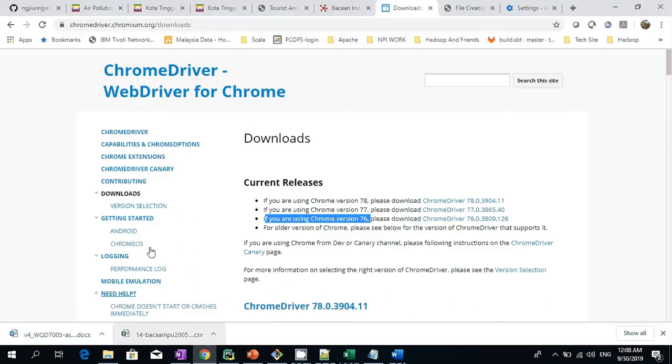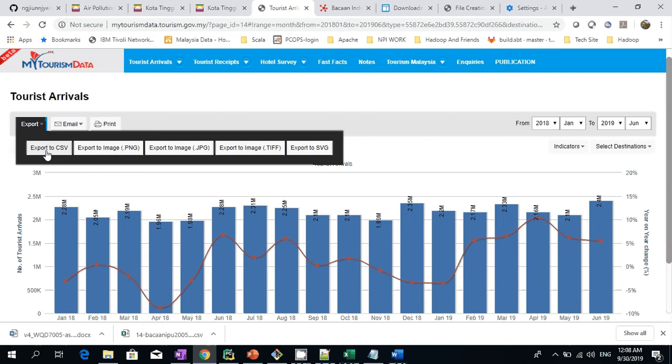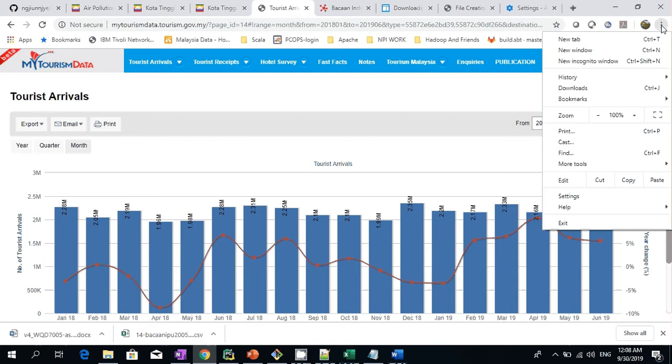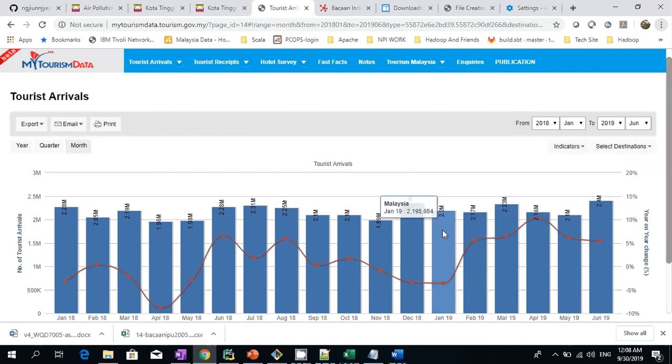Now let's look back at our data. For the tourism arrival data, we know that we need to click on export and click on export to CSV. Each of these, export and export to CSV, has some XPath values. How do we get the values? We can get them by clicking on settings, more tools, developer tools.